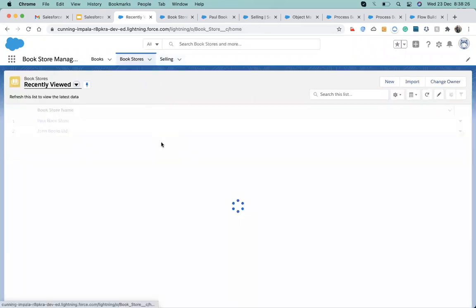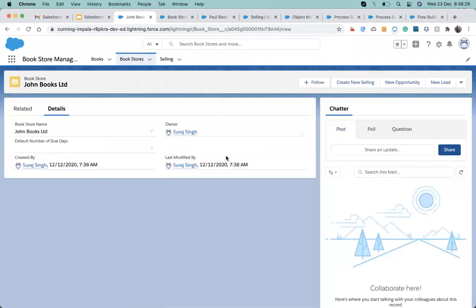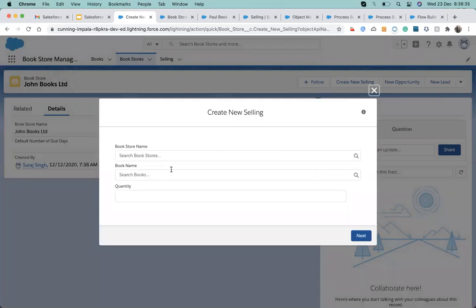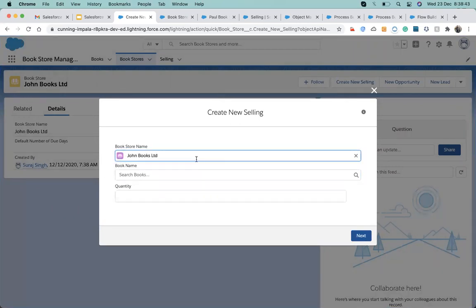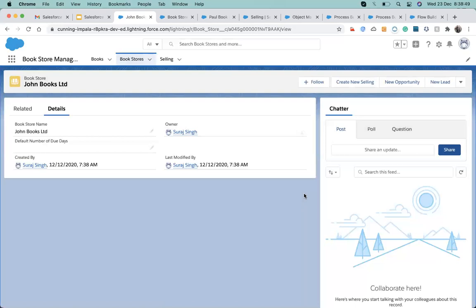Now the issue is, there might be a requirement that when I click on this button, I have to refill my book name again, because I'm already on the bookstore. I'm already focused here and I still have to choose it. So I need it to be auto-populated. So what I will do is, there is a trick on this.